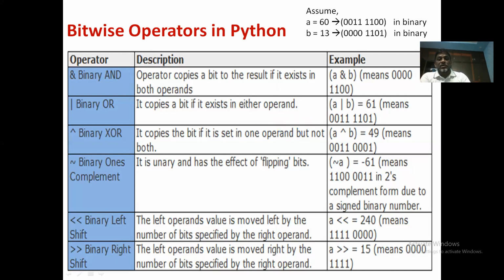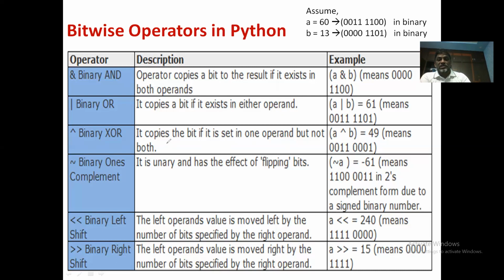So the truth table you need to understand for binary OR is 0 or 0 is 0, 0 or 1 is 1, 1 or 0 is 1, 1 or 1 is 1. Now coming to this third one, binary exclusive OR operation. This truth table is a little complicated when compared with the OR operation.